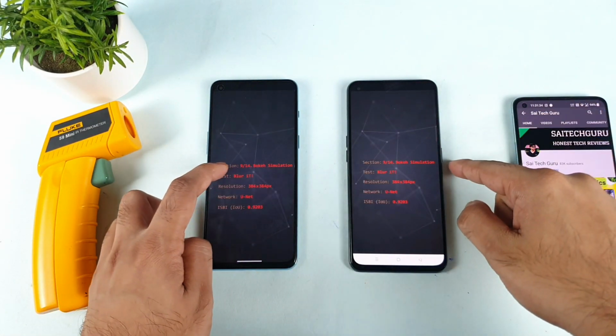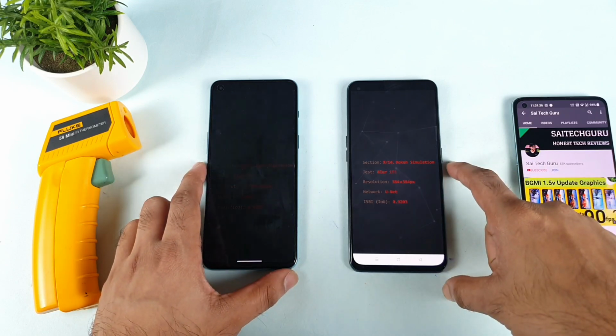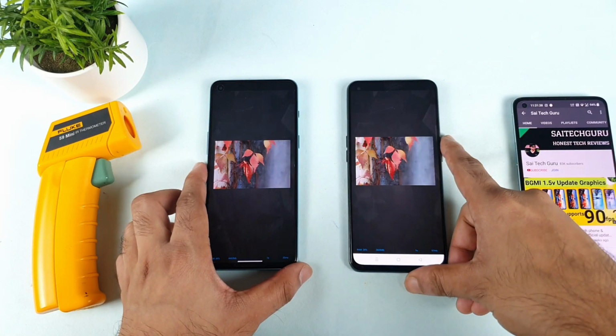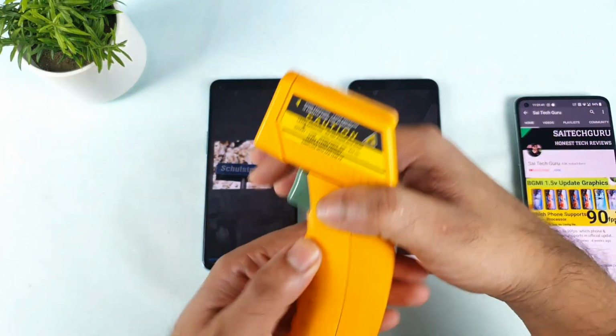So right now, as you can see, friends, we're in the 9th stage. 9 by 14 is the stage number. So this is going to be really very interesting. And let's check the temperatures.